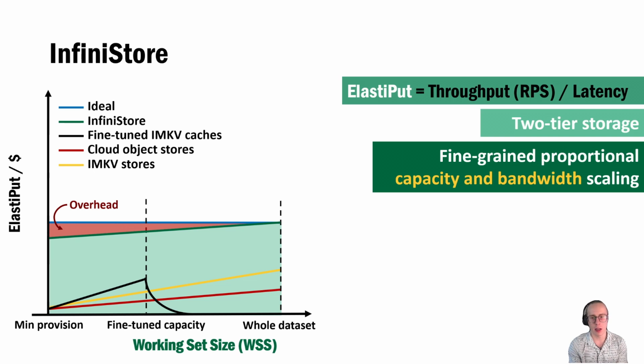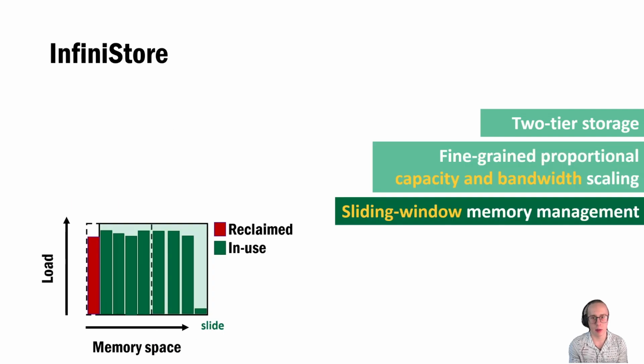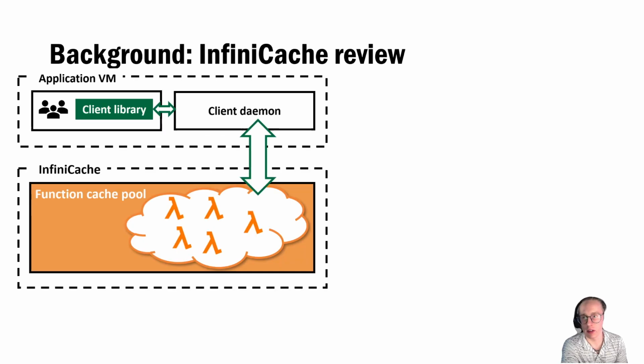As you can see, InfiniStore achieves a significantly higher elastoput per cost regardless of the working set size, especially when compared against the alternative storage options. We will explore the reasons behind InfiniStore's cost effectiveness later in this presentation. Finally, InfiniStore's serverless memory layer uses a sliding window memory management mechanism to avoid data migration on scaling. Before I describe InfiniStore in detail, I will first go over some additional background info.